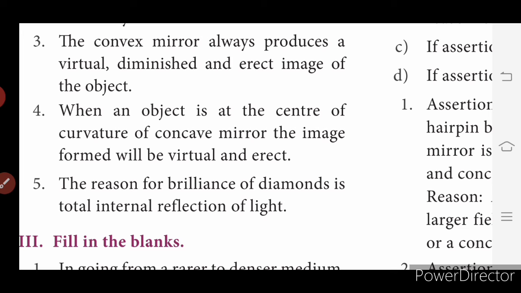The reason for brilliance of diamonds is total internal reflection of light. Yes, the shining of the diamonds and the stars are due to total internal reflection. So the fifth one is true.